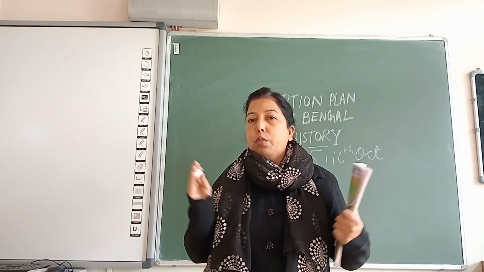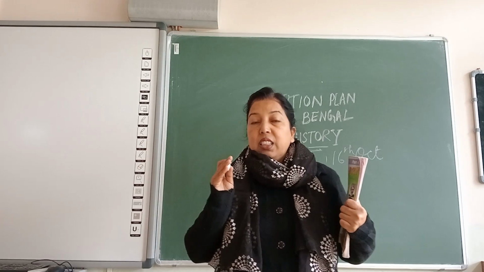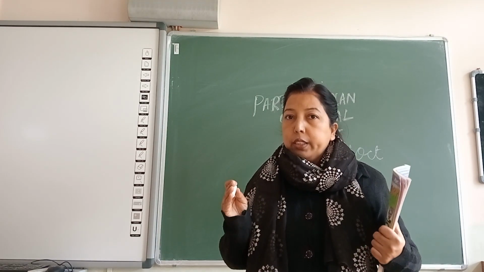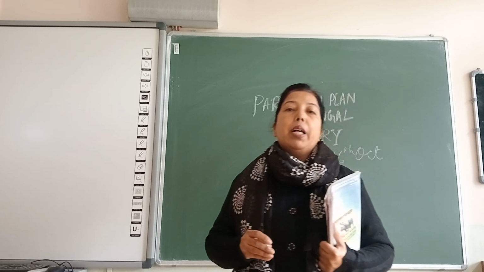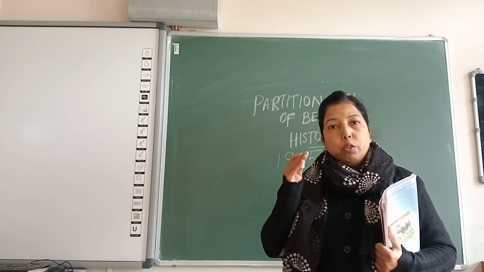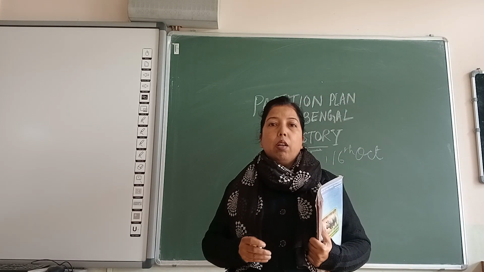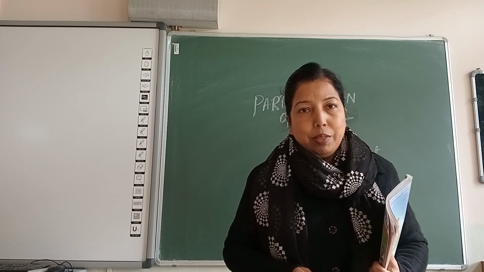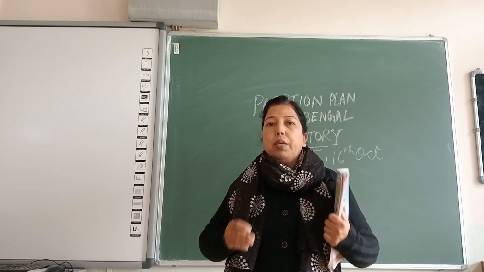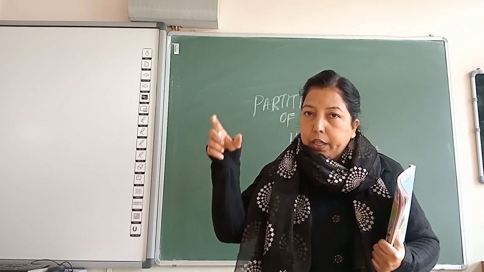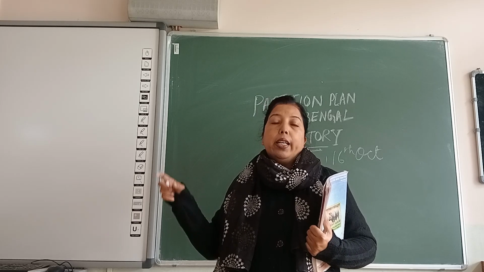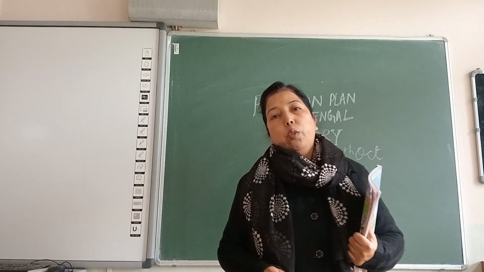Let me first tell you what the partition plan of Bengal is. The division of Bengal into two parts during the time of Lord Curzon was known as the partition plan of Bengal. Bengal was divided into two parts: one part was Eastern Bengal and the other was Western Bengal. Since Eastern Bengal, geographically, when it was partitioned, became a smaller province, Assam and Dhaka were also included with Eastern Bengal.